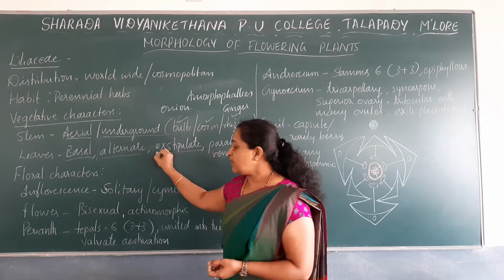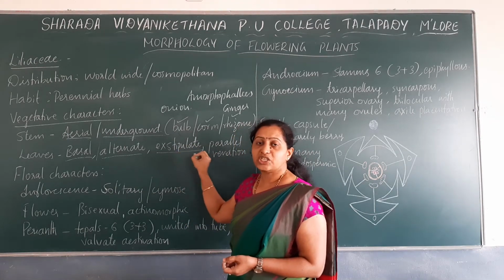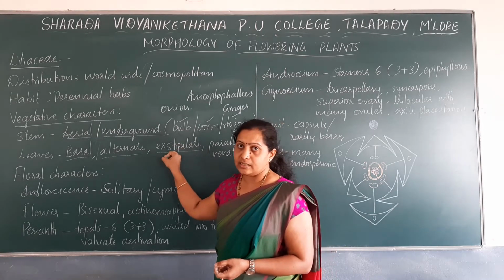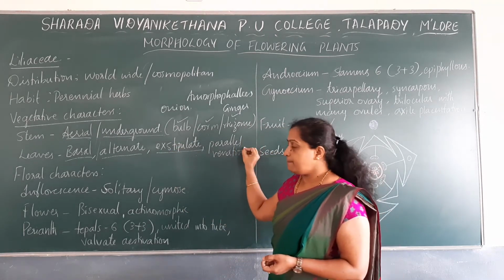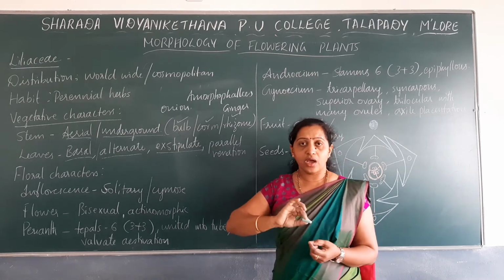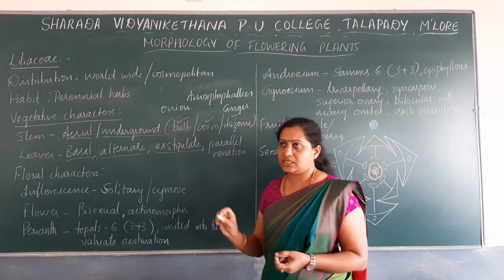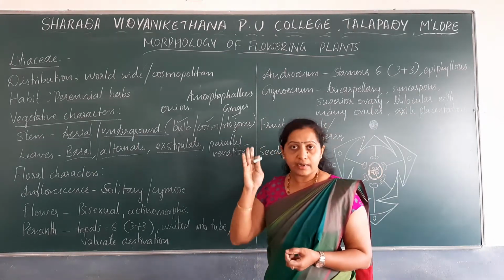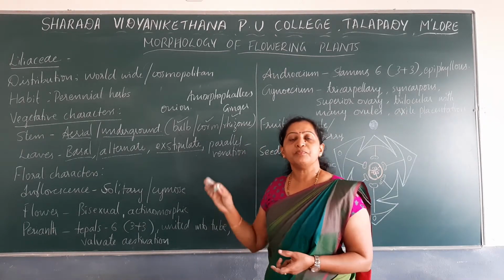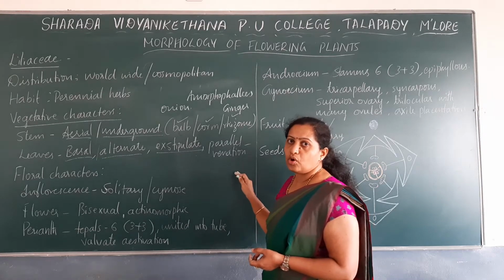Then exstipulate. Exstipulate means stipules are not present. The leaves have parallel venation. Veins and veinlets are arranged parallel to each other. This is one of the characteristic or diagnostic features to identify monocot plants or monocot leaves.